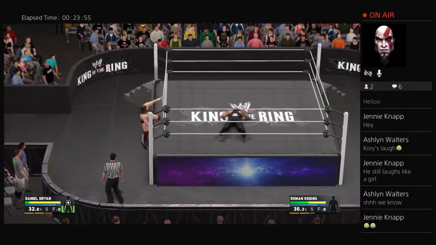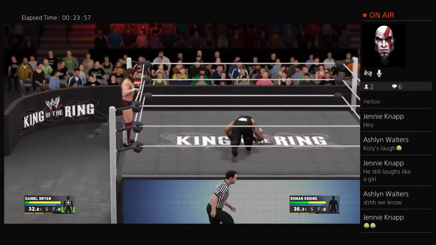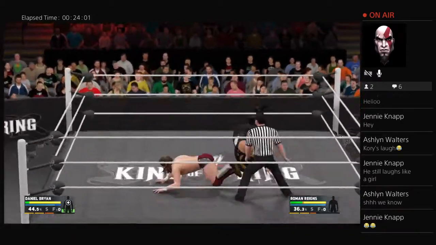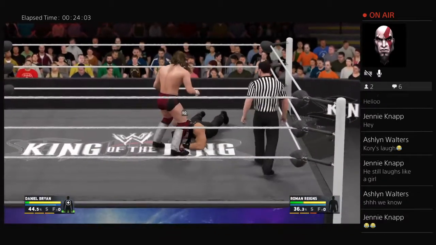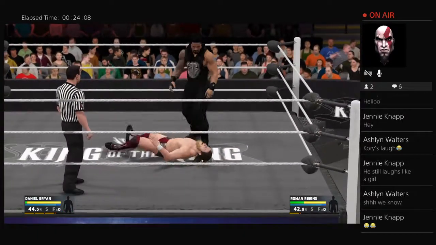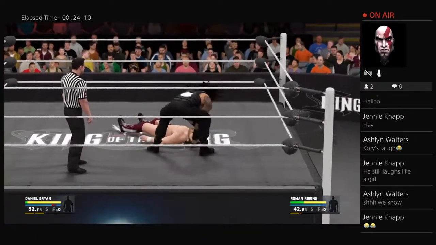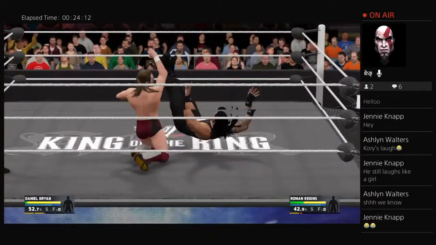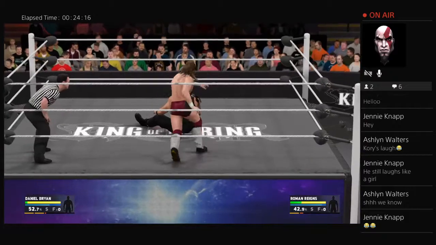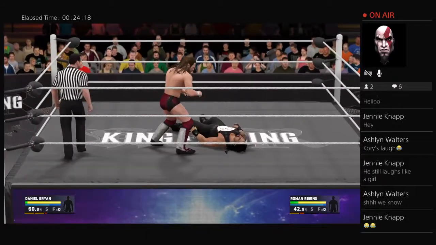And now here comes Daniel Bryan all over Roman Reigns, the leader of the Yes Movement going on the attack. And now Reigns, oh, takes the drop kick from Bryan. Now Daniel Bryan has Reigns right where he wants him, but Roman is going to take him down. Reigns and Bryan both know what lies ahead: a Universal Championship opportunity, a match against Finn Balor in the finals of the King of the Ring. Kick right to the back.